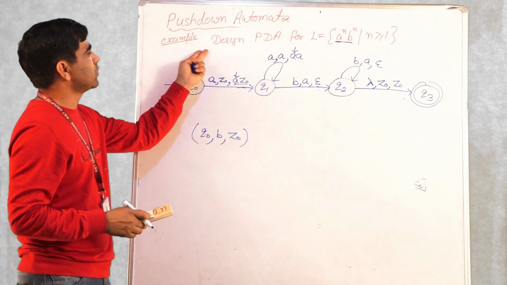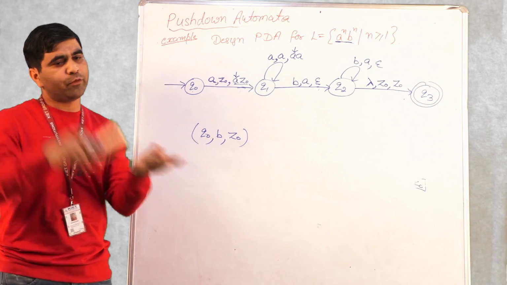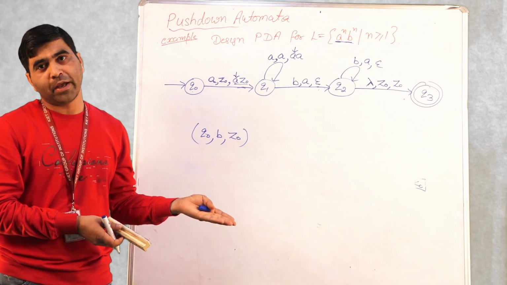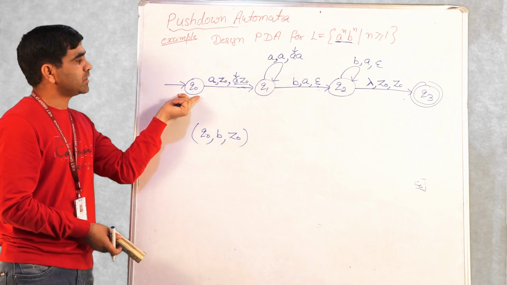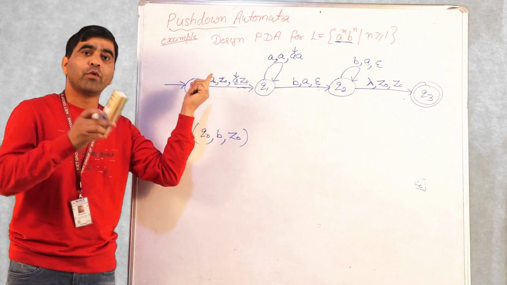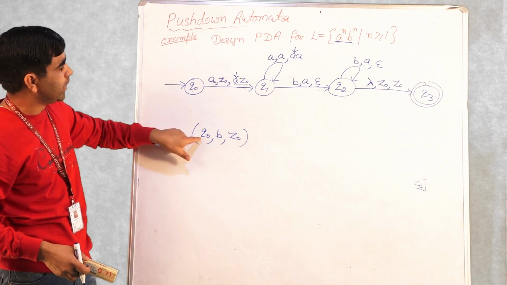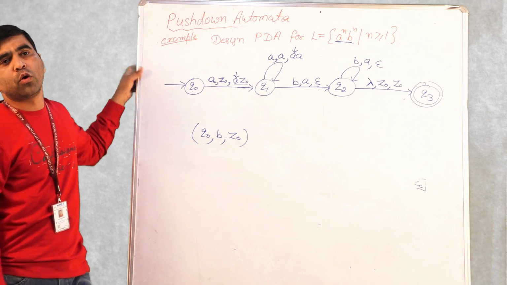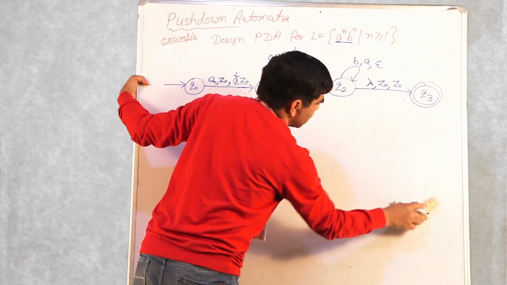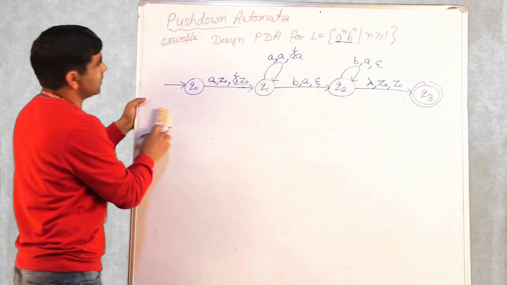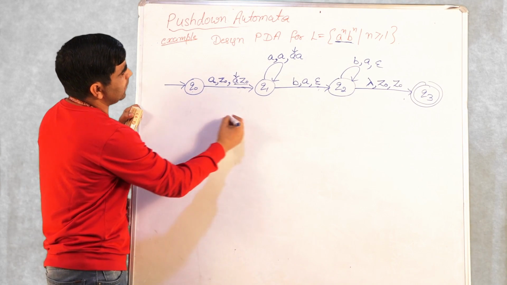Because in this particular case also we are not expecting the first symbol as B. If B is there, it must be preceded by an equal number of A's. So in the initial state we are expecting only A's, one or more A's. That's why the input symbol B is not considered here. Because it is a non-deterministic automaton, we can always check whether this non-deterministic version of the PDA accepts a given string.